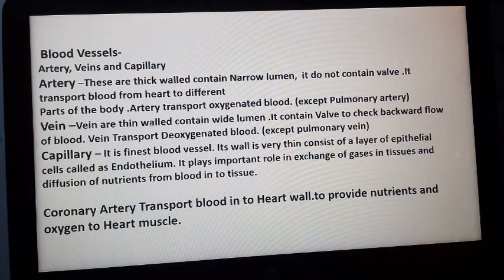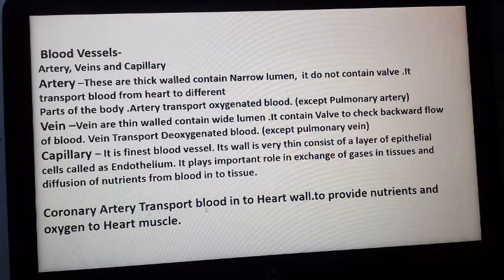Veins are thin walled and contain a wide lumen. They contain valves to check the backflow of blood. Veins transport deoxygenated blood except the pulmonary vein. The capillary is the finest blood vessel. Its wall is very thin, consisting of a layer of epithelium called endothelium. It plays an important role in exchange of gases in tissue and diffusion of nutrients from blood into tissue.